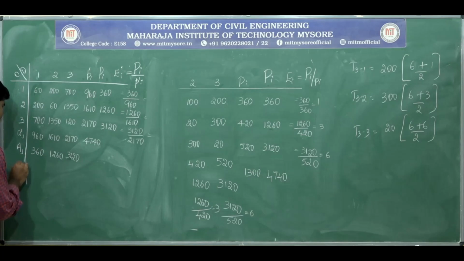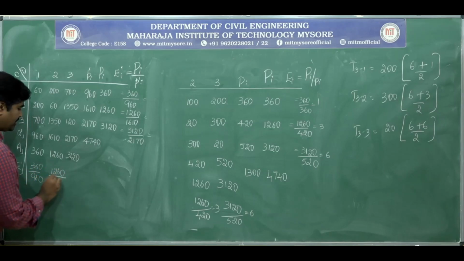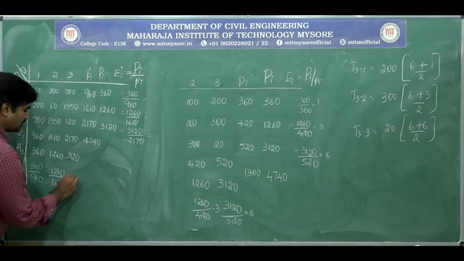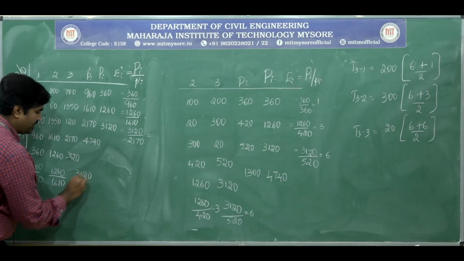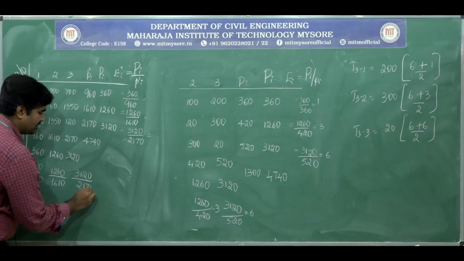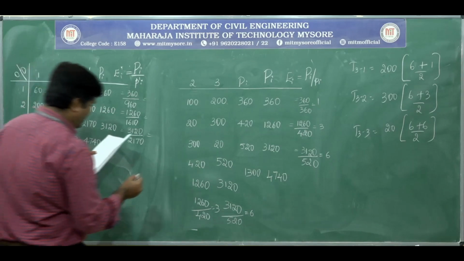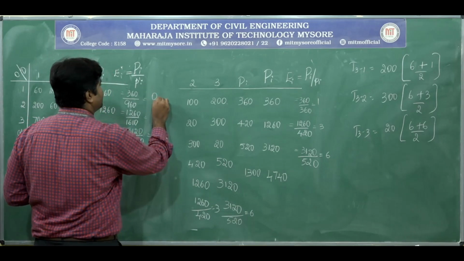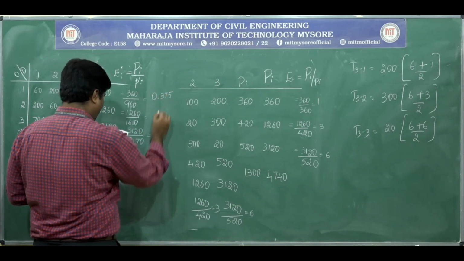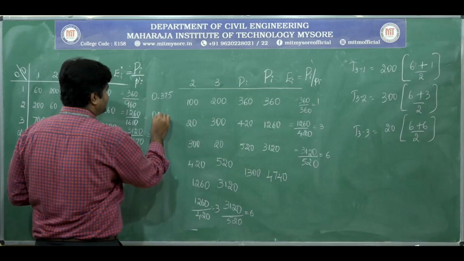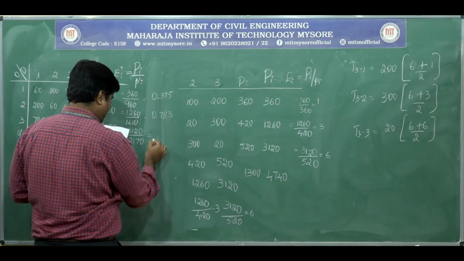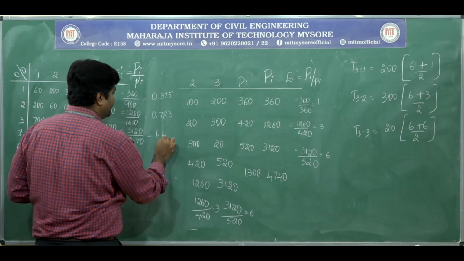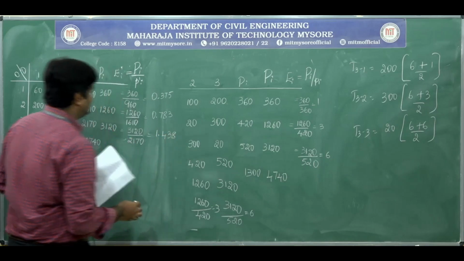Similarly, we have to calculate E dash J. 360 divided by 960, 1260 divided by 1610, 3120 divided by 2170. See here, I think you will get 0.375, 0.783, 1.438.